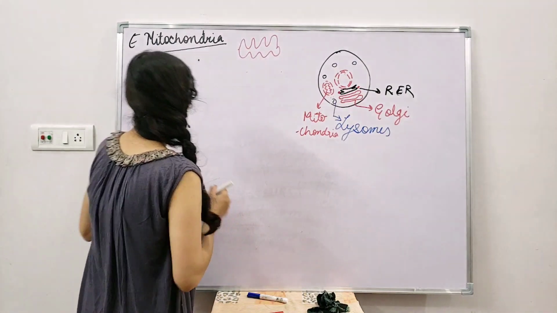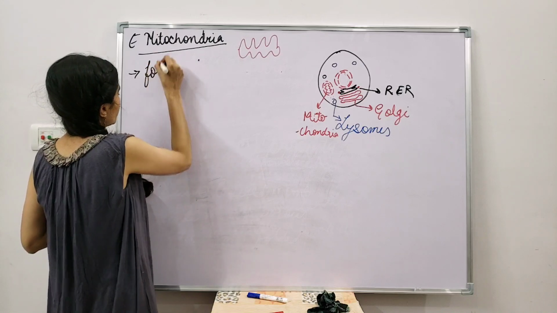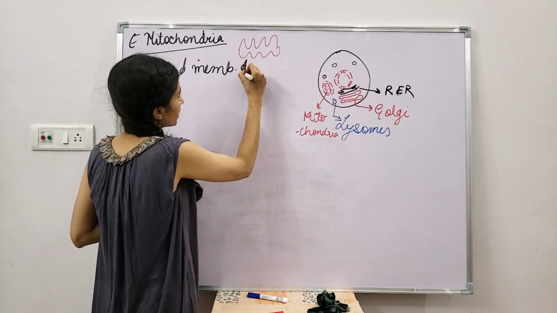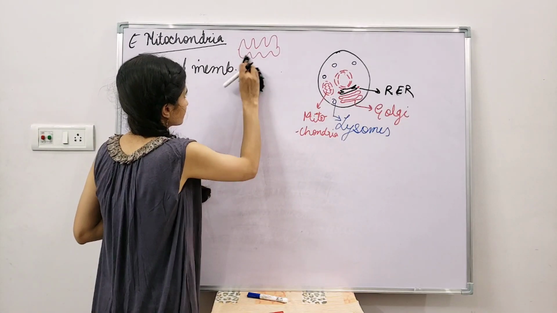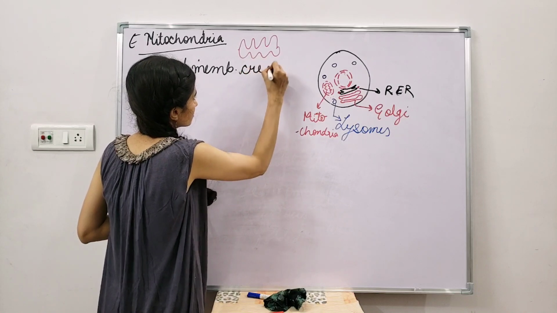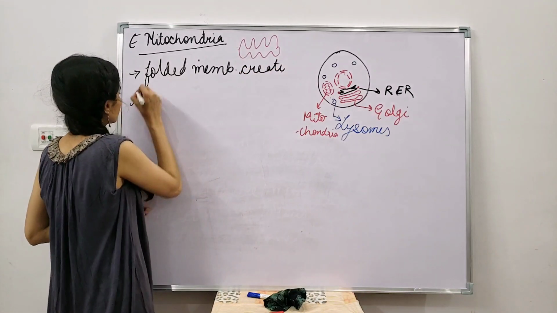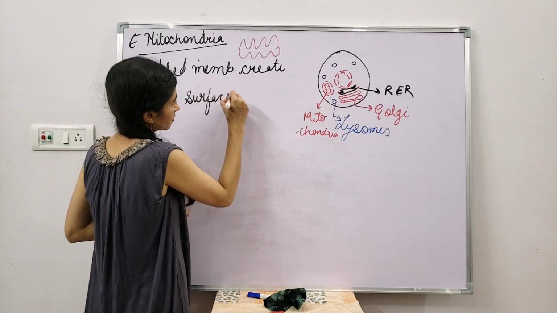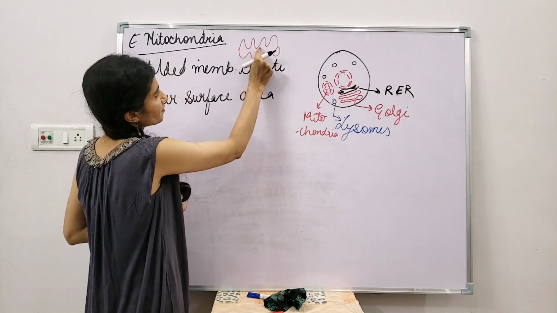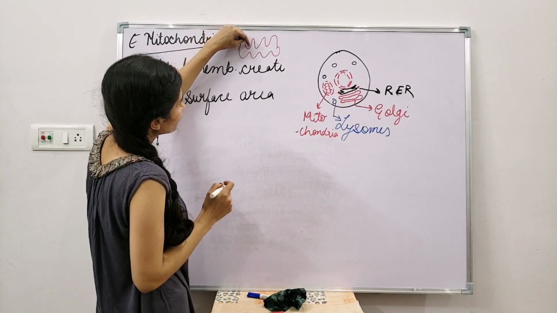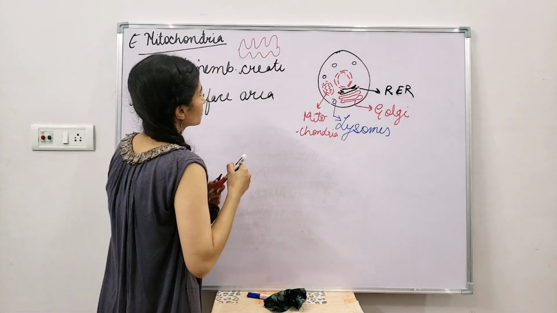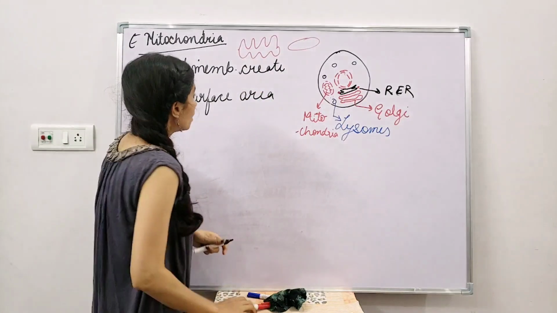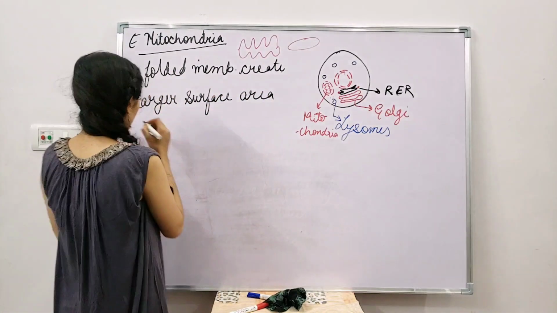Okay, so folded membrane. What is the use of folded membrane? It creates a larger surface area. Because see, there is more surface area in this one. Even each and every part of this can be used. Instead of using the straight one, this one has a larger surface area. So it provides a larger surface area for